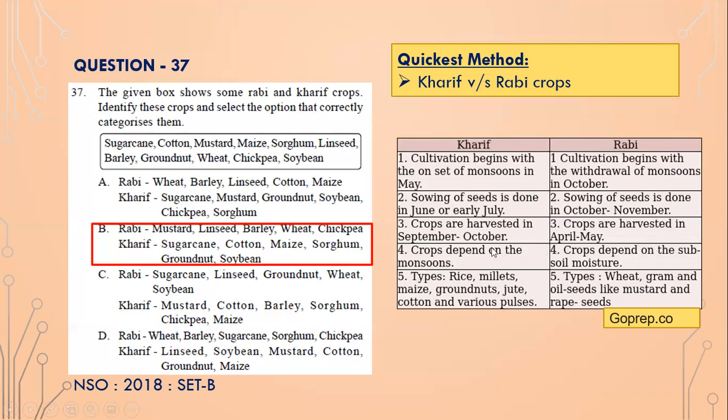Here the crops depend on monsoons because you sow the seeds in June, which is summer, or early July, just the start of monsoons. So these crops are dependent on monsoons. But rabi crops, they are dependent on the subsoil moisture, isn't it? Subsoil moisture, and you may also need to water the soil.